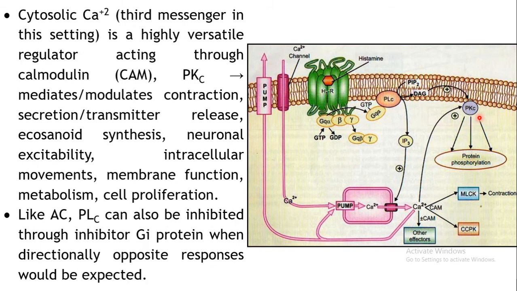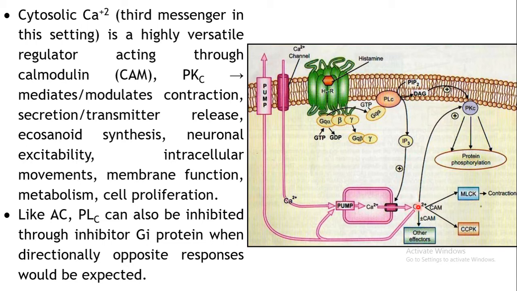biological effects. Okay, even the released calcium, that is the cytosolic calcium, the amount of calcium is increased, right? So this calcium again acts as the third messenger, right? The first messenger was a G protein. The second messengers which were generated over here are IP3 and DAG.